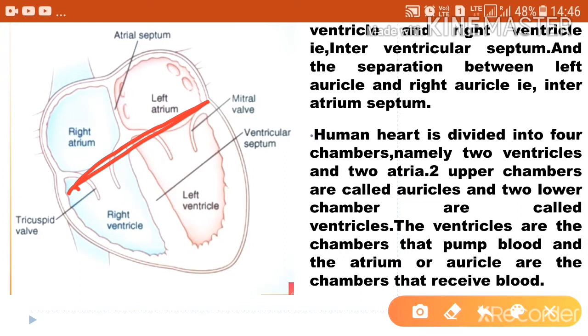There are 2 auricles, the right auricle and the left auricle. In the same way, there are the right ventricle and the left ventricle.